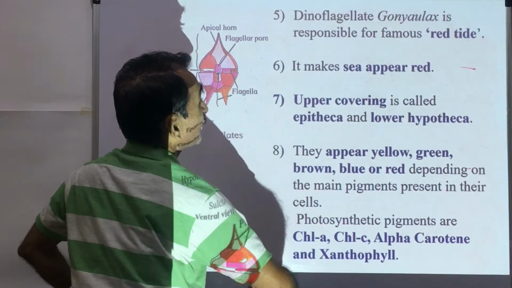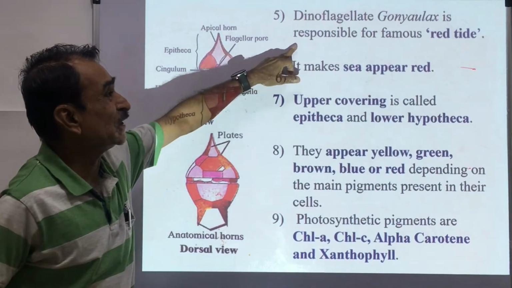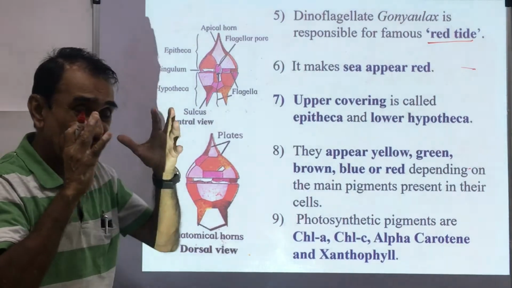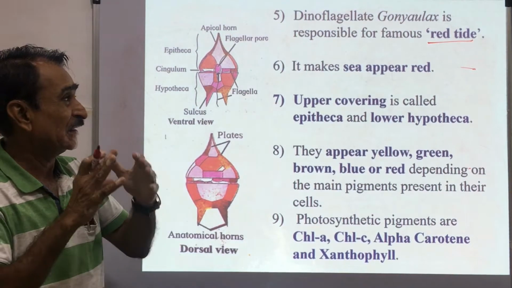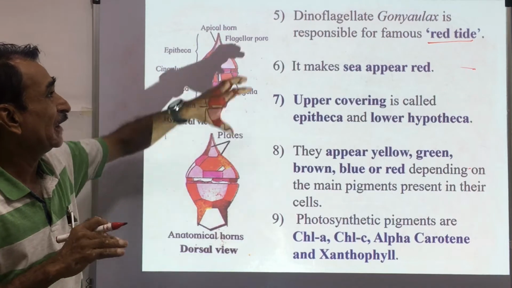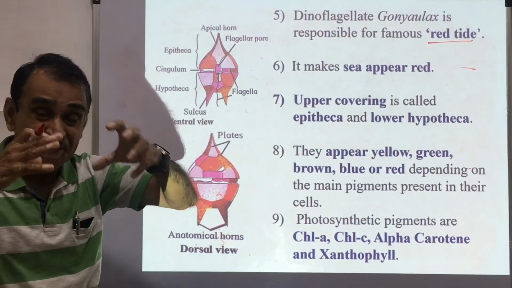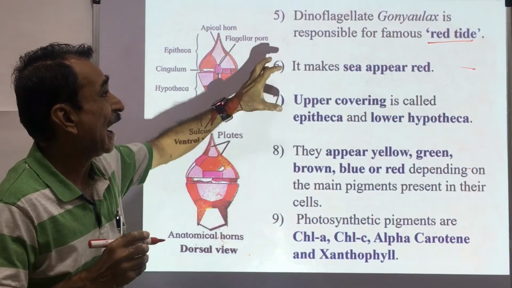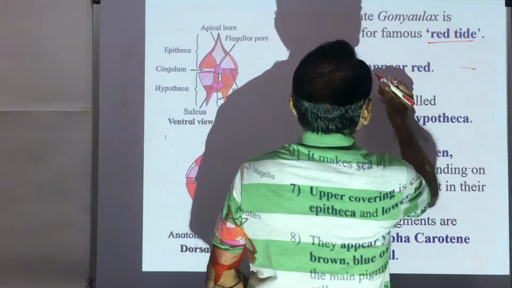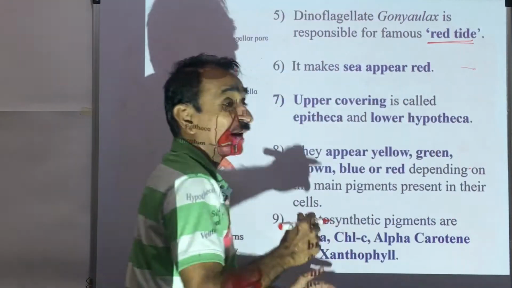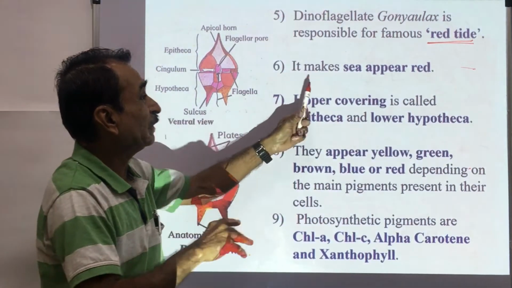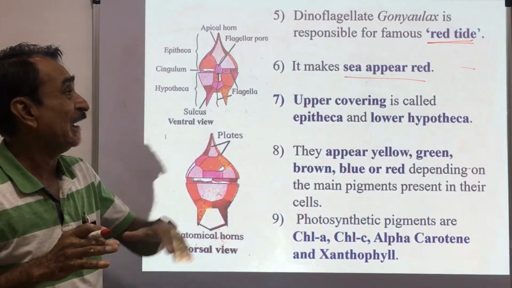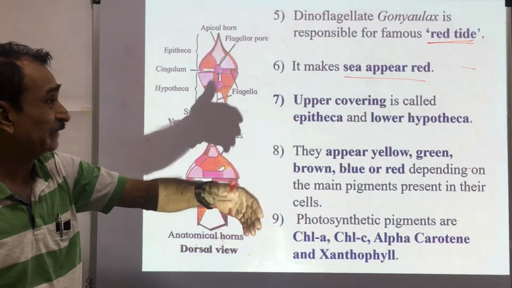Dinoflagellates, Gonyaulax, is responsible for the famous red tide. We shall see the meaning of this one. Here, these have colored pigments, or we can say the red pigment. When these multiply fast, when there is a large number of such dinoflagellates, it is responsible for the red tide. It makes the sea appear red, meaning their number is very high, and that's why the sea appears red.